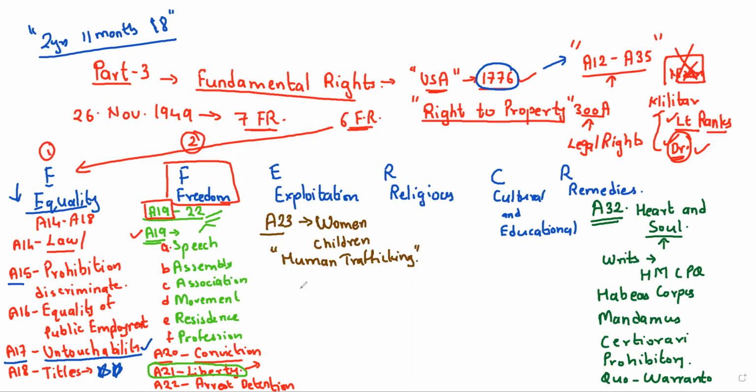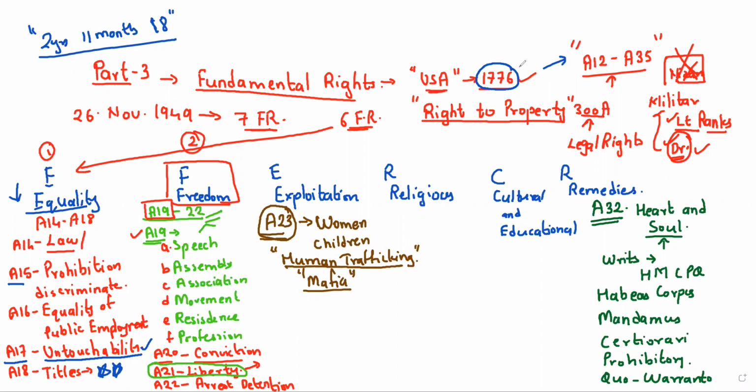Now, what happens in most of the cities? Even recently in Bangalore, there is news that a lot of women and children beggars are out on the streets. When the police started a covert operation, they found out that behind all these beggars there is a mafia gang, who are kidnapping these children and forcing them to beg on the road. So these women and children are the weaker section of society. They are protected under Article number 23. You can protect yourself under this against human trafficking.